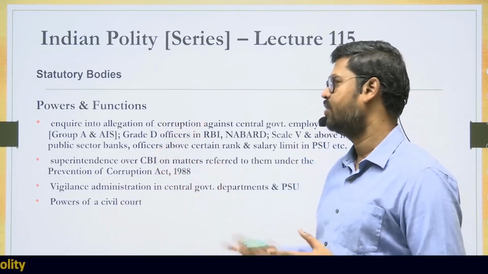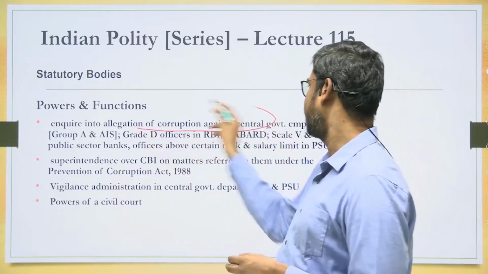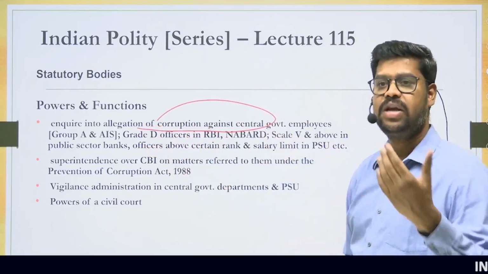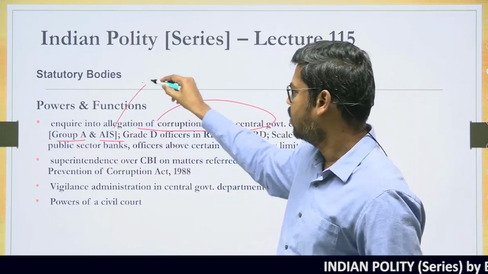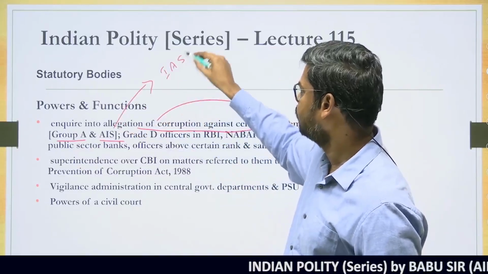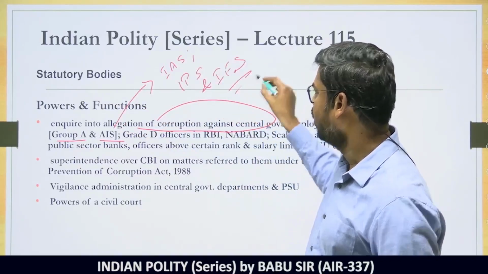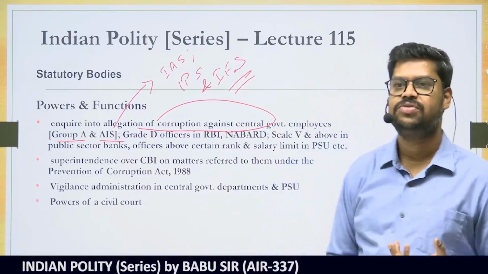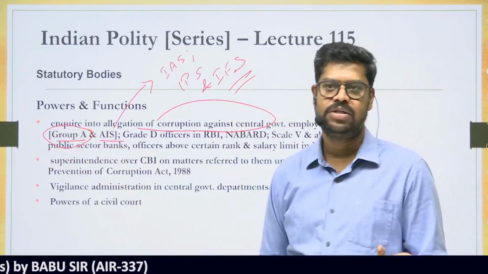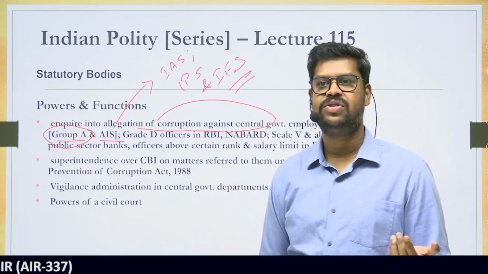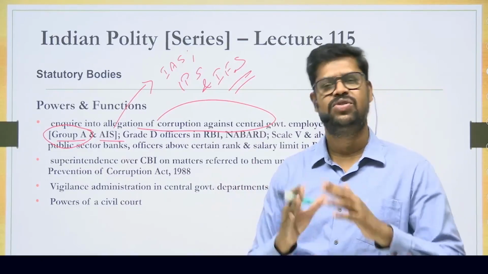So to that extent, what are the functions and what are their powers? Here you can understand they can inquire into allegations of corruption against central government employees, especially against Group A service officials and the All India service officers. Today in our country, the All India services include the Indian Administrative Service, Indian Police Service and the Indian Forest Service. These are the 3 services considered to be All India services, and there are a lot of central Group A services, for example, the Indian Revenue Service, the Foreign Service, the Railway Service, the Postal Service, the Trade Service, the Account Service. They are all Group A services.